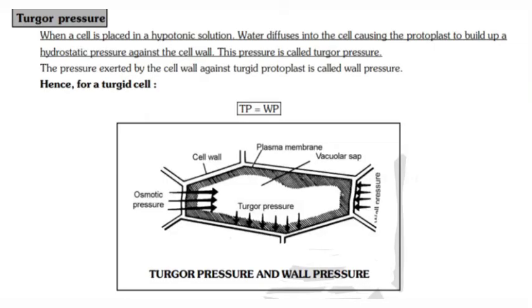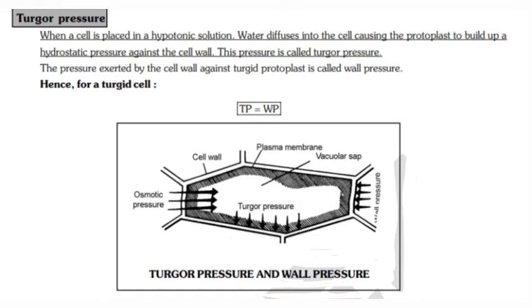Turgor pressure. When a cell is placed in hypotonic solution, water diffuses into the cell causing the protoplast to build up a hydrostatic pressure against the cell wall. This pressure is called turgor pressure. The pressure exerted by cell wall against turgid protoplast is called wall pressure. Hence, for a turgid cell, Tp equals Wp. Turgor pressure equals wall pressure.